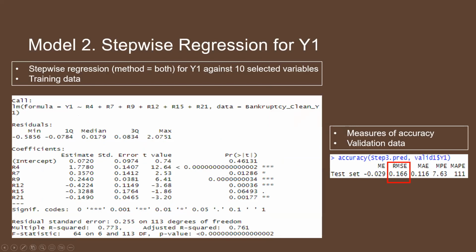Then we run a stepwise regression using the both method for Y1 against the 10 selected variables using the training data. And we can see that the number of independent variables has been reduced to 6, with only one variable insignificant at the 5% level. We then run accuracy predictions using the validation data to find out that the corresponding RMSE is equal to 0.166, and its adjusted R-squared is 0.761. The stepwise regression now has fewer parameters than the original regression, which makes this regression more parsimonious, although there is a very slight increase in its RMSE.